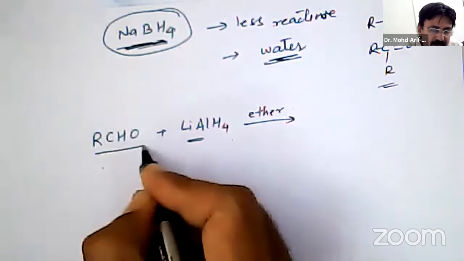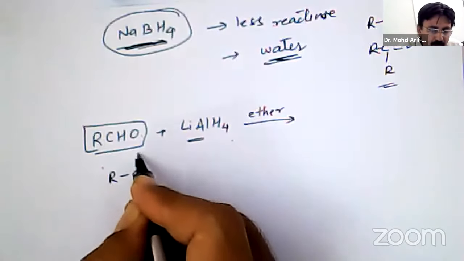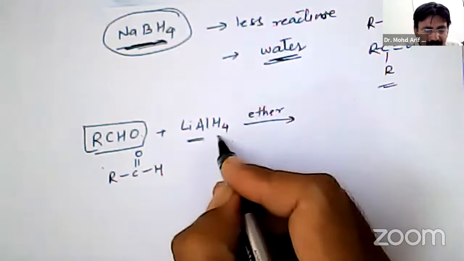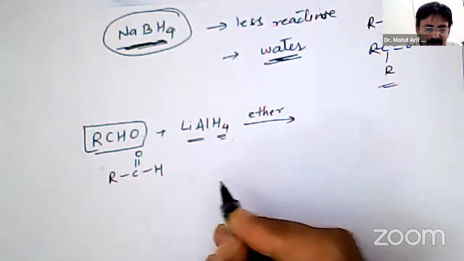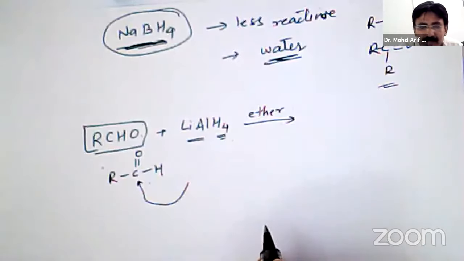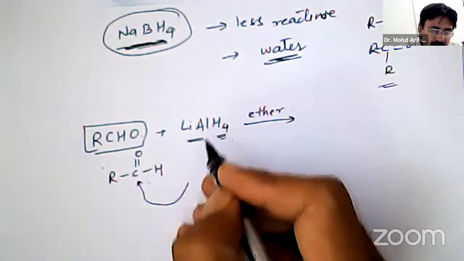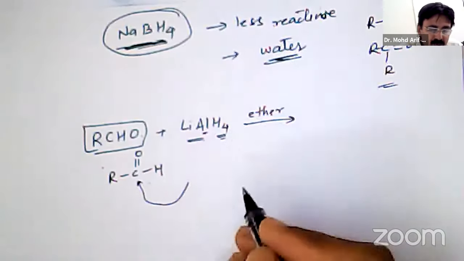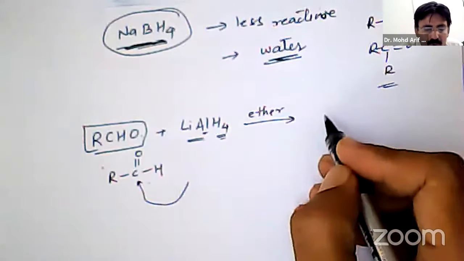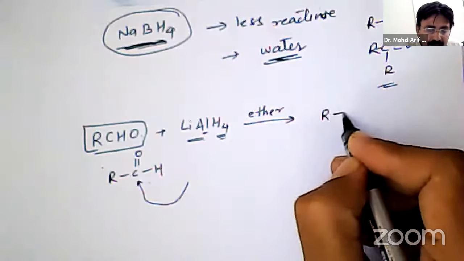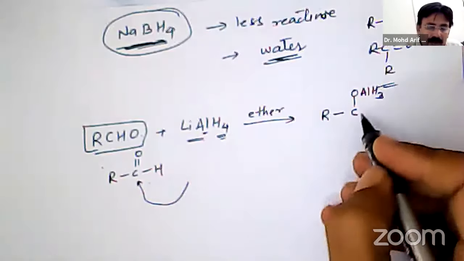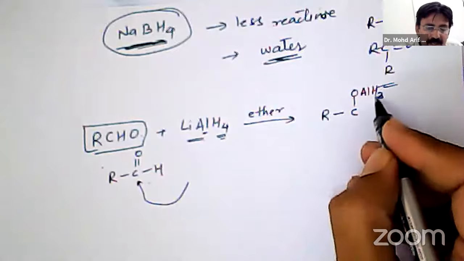I split this RCHO into R, C double bond O, single bond H. Now lithium aluminum hydride will give hydride, which is nothing but H minus. This H minus attacks the carbonyl carbon, and aluminum attaches to oxygen, so the carbon-oxygen double bond is converted into a single bond. So I write here R C single bond O Al H3. One hydride is transferred to carbon, so it is AlH3.